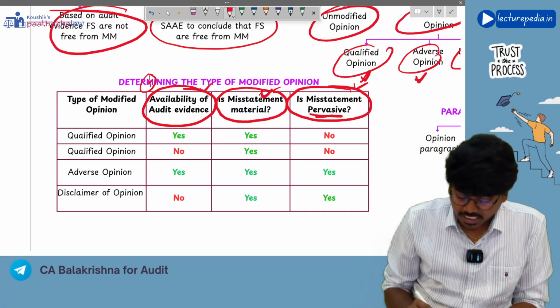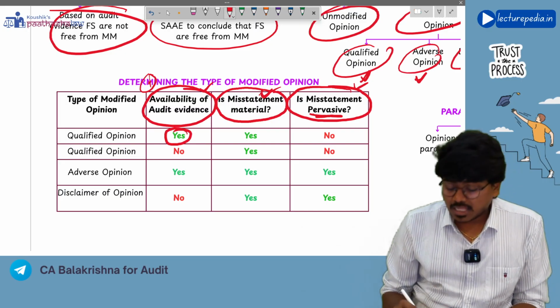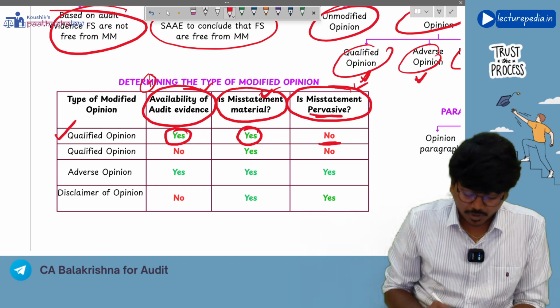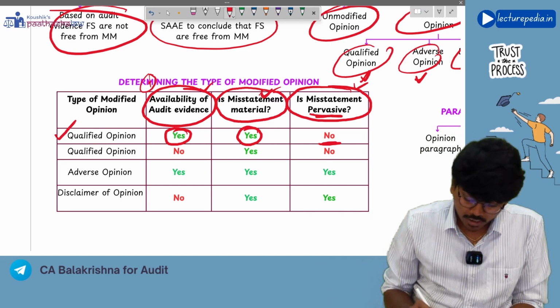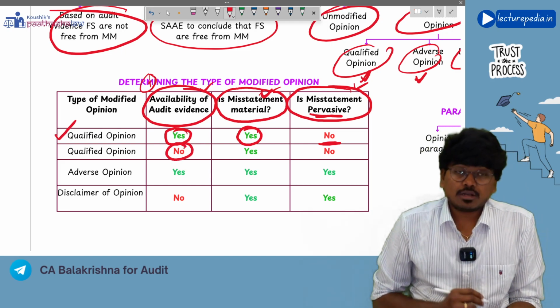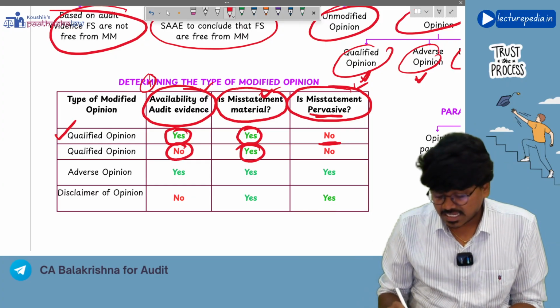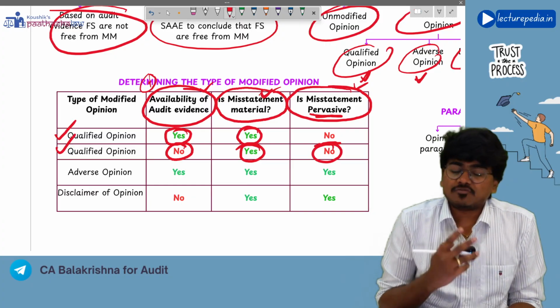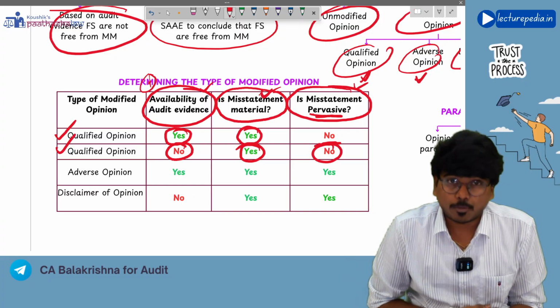So based on these three things, we will determine the opinion. Let's see. If audit evidence is available and misstatement is material but not pervasive, then you will give qualified opinion. Or audit evidence is not available but misstatement is material but not pervasive. In this situation also you will give qualified opinion. So in first two situations you will give qualified opinion.